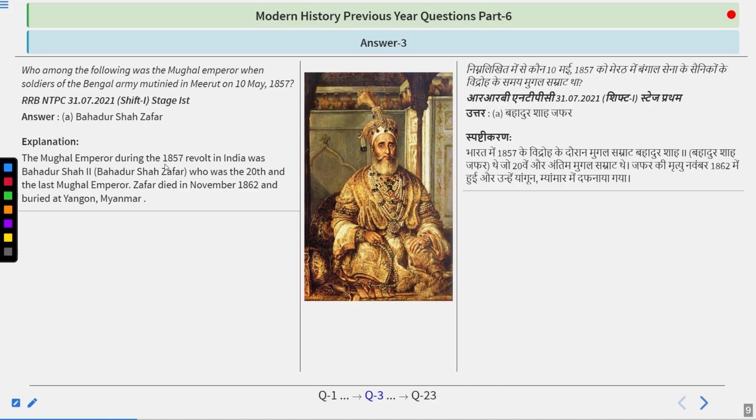The Mughal emperor during the 1857 revolt in India was Bahadur Shah II, or Zafar, who was the 20th and the last Mughal emperor. Zafar died in November 1862 and was buried at Yangon, Myanmar. So do remember the name. The name was Bahadur Shah Zafar. The Bengal army soldiers mutinied on 10th May 1857, when he was the Mughal emperor.